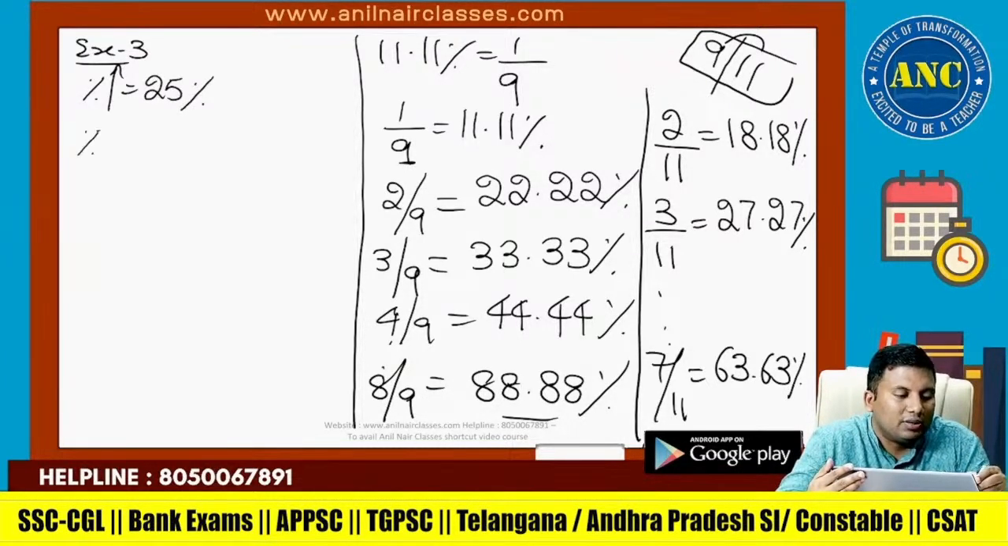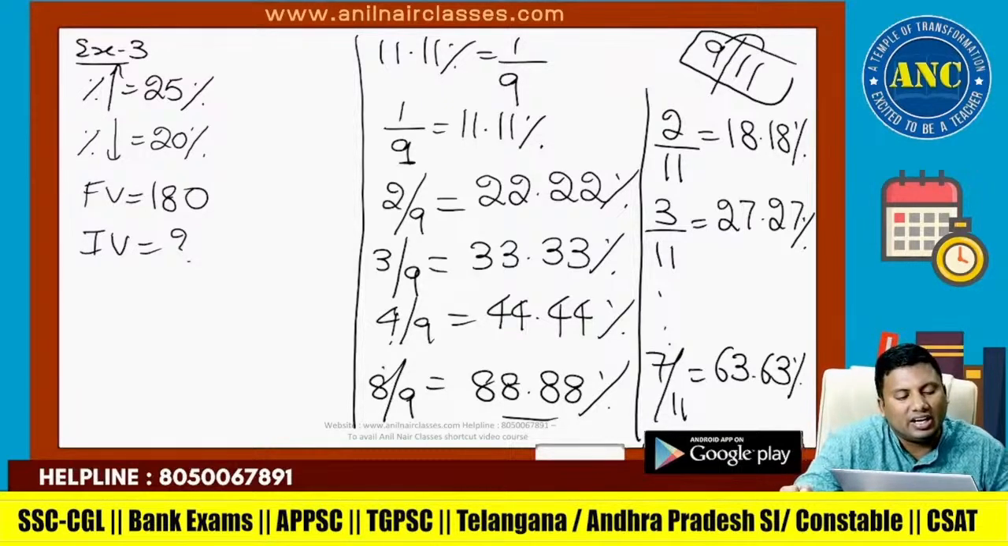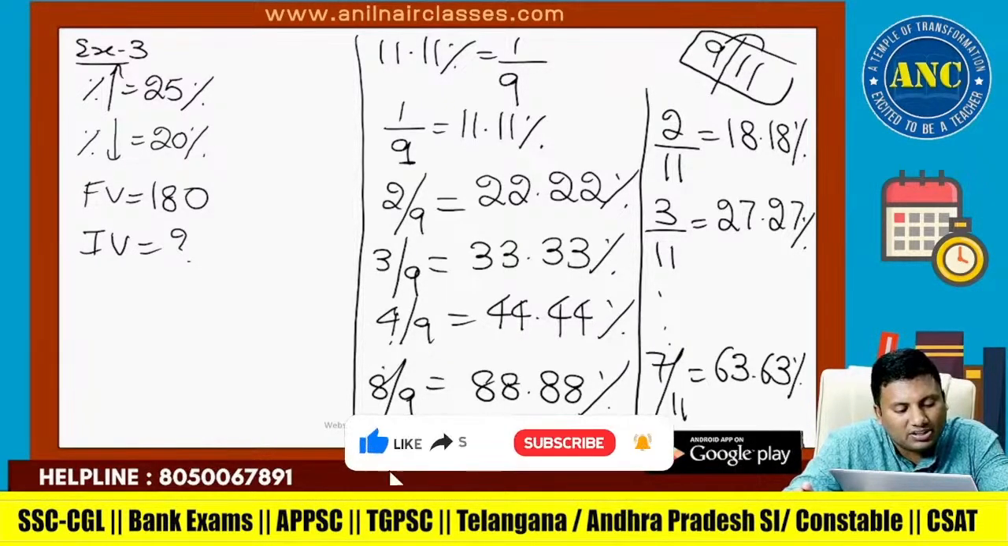Another question. Percentage increase is 25%. Percentage decrease is 20%. Final value is 180. Find the initial value.